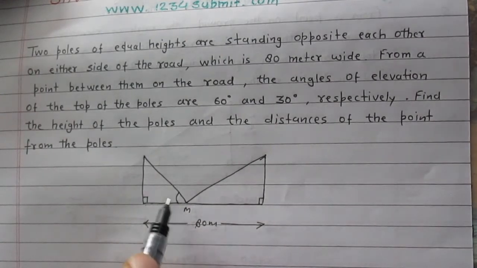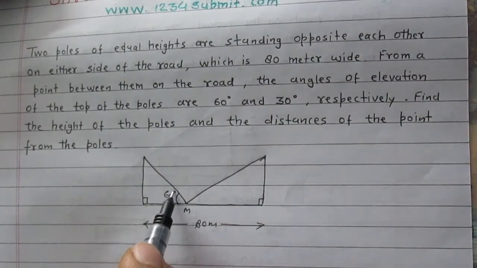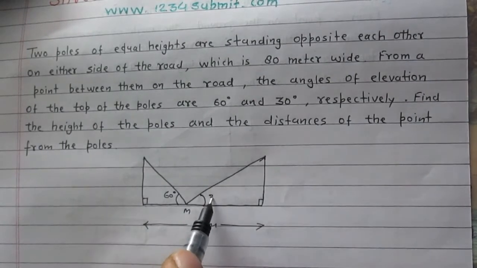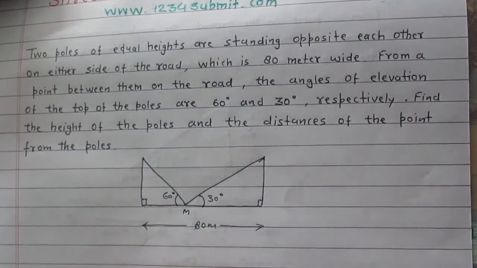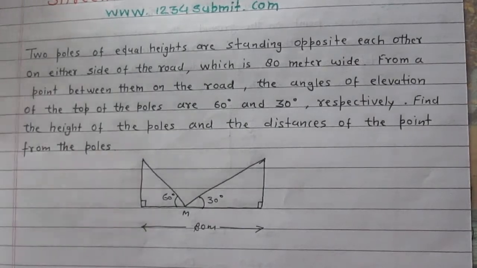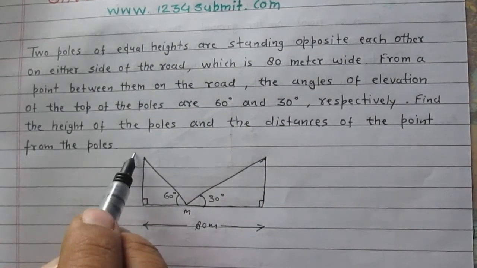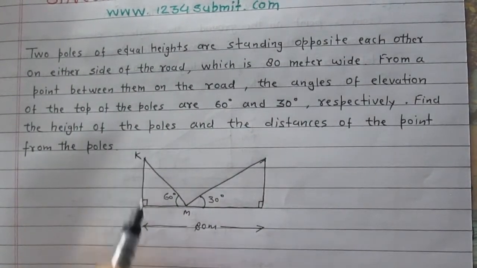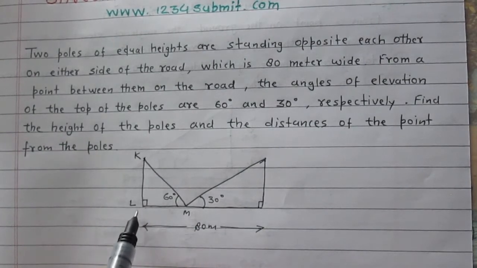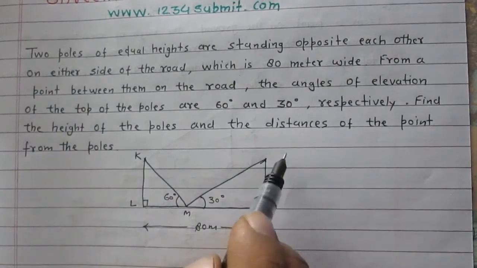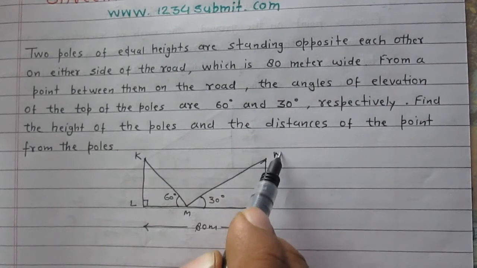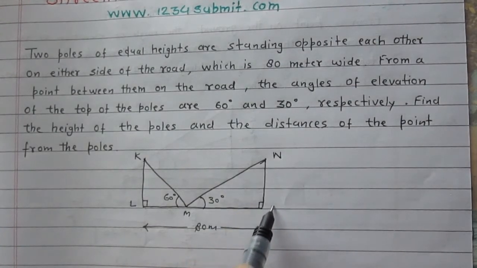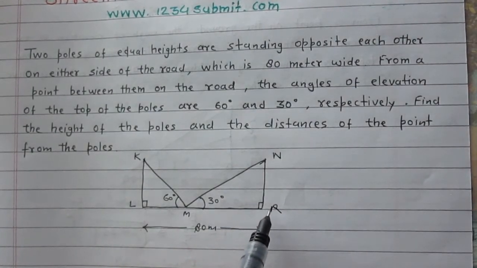So this is the larger angle, 60 degree, and the smaller angle is 30 degree. This line segment KL represents the first pole and NR represents the second pole.